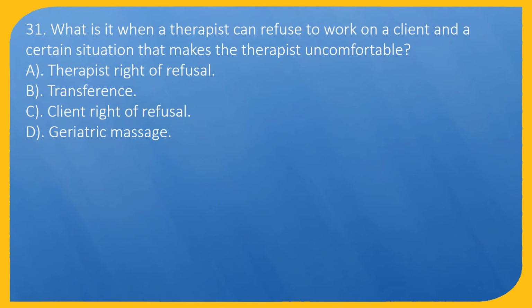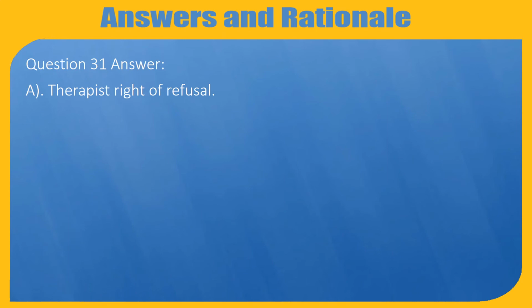Question 31. What is it when a therapist can refuse to work on a client in a certain situation that makes the therapist uncomfortable? A. Therapist right of refusal. B. Transference. C. Client right of refusal. D. Geriatric massage. Question 31. Answer: A. Therapist right of refusal.